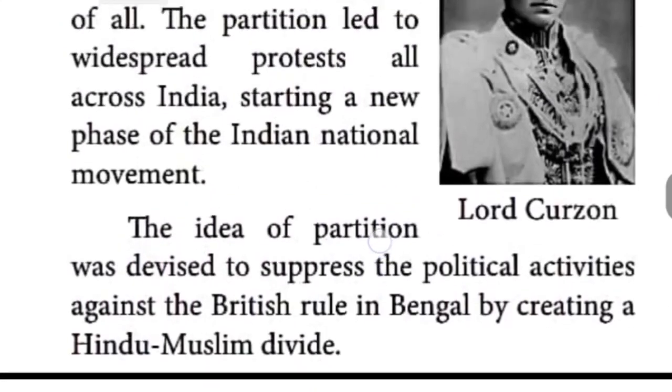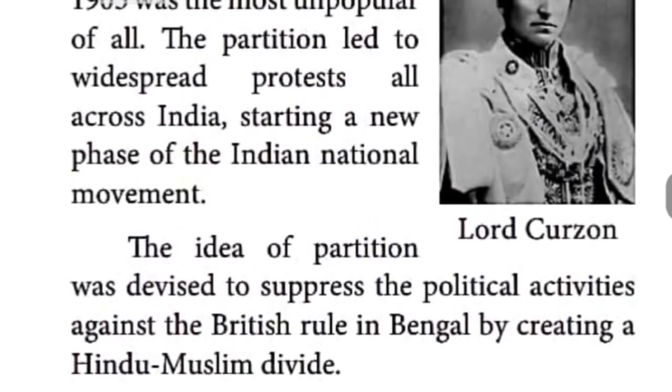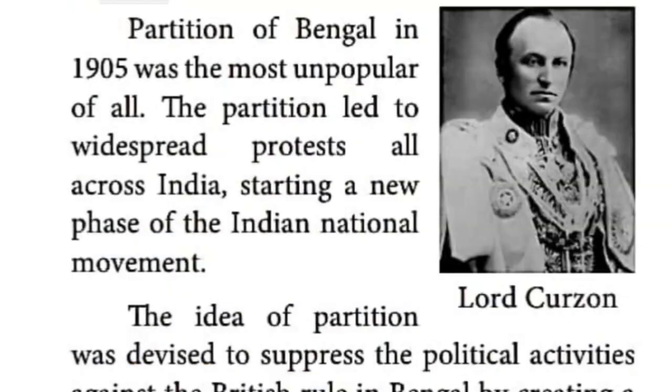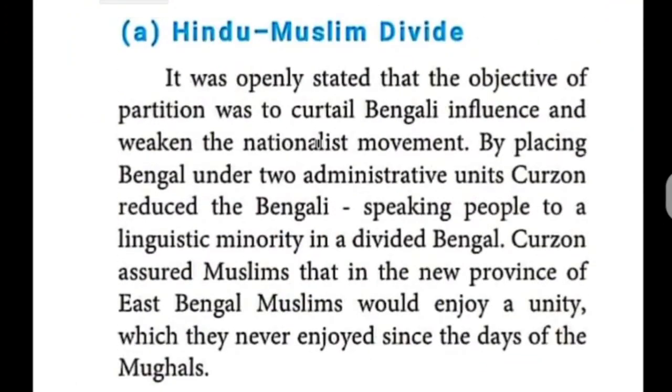It was devised to suppress the political activities against the British rule in Bengal, by creating a Hindu and Muslim divide. Yes, he divided Hindus and Muslims. Then the Hindu and Muslim divide, it is given, children. It was openly stated that the objective, in the sense the aim of the partition, was to curtail.